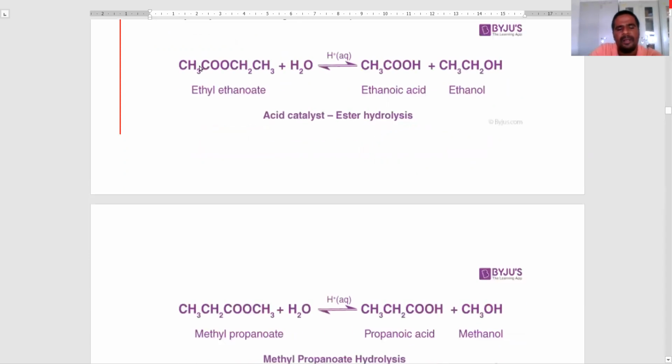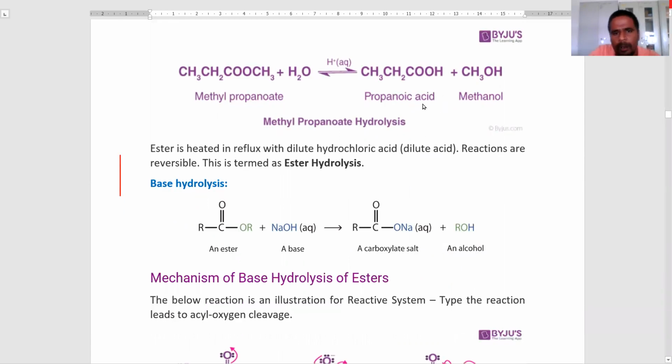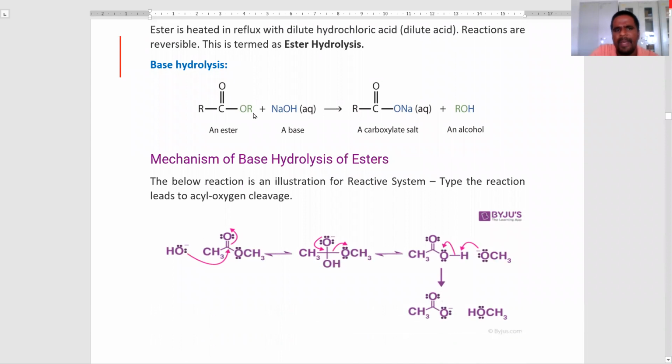Now we see ester hydrolysis in the presence of acidic medium. Here is one example, ethyl ethanoate. It undergoes hydrolysis under reflux to produce ethanoic acid and ethanol. Another example is methyl propanoate, which undergoes acidic hydrolysis under reflux to produce propanoic acid and methanol. This is the acid hydrolysis of esters. Next we see base hydrolysis.